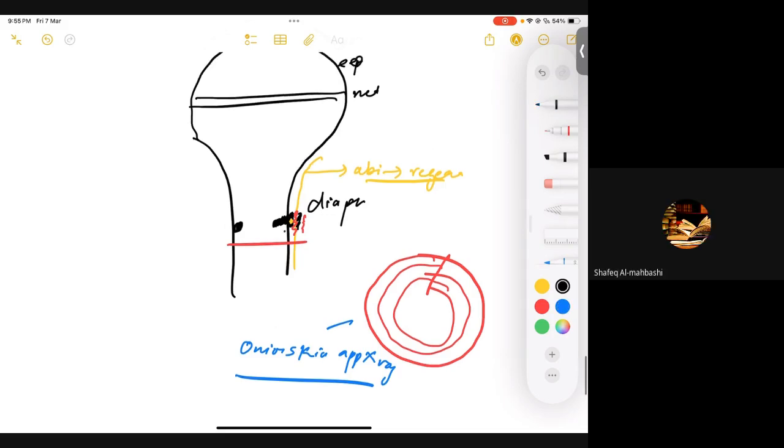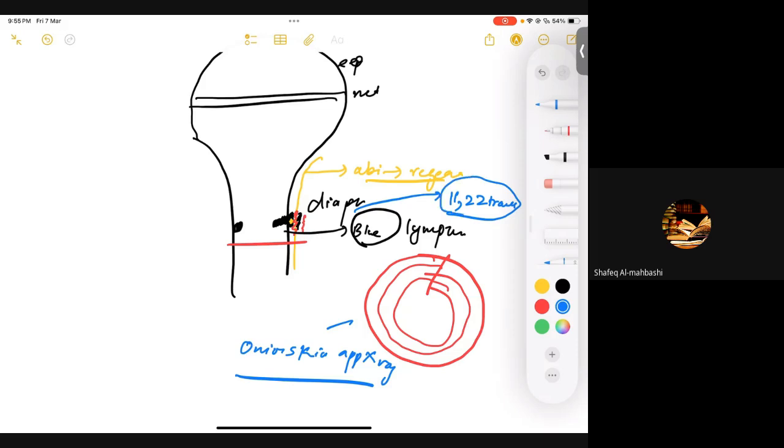Okay. And if you see these cells on biopsy, you're going to see that these are round small cells, blue in color, and they resemble lymphocytes, right? But there is an important differentiating feature, because in lymphoma we can also have such blue kind of cells. So what's the main differentiating feature? Ewing sarcoma is associated with 11;22 translocation.